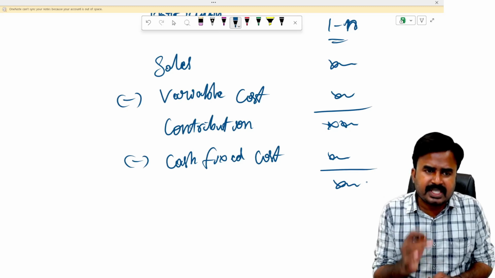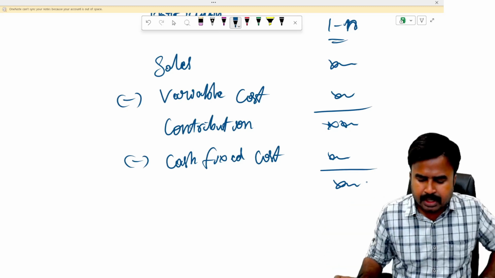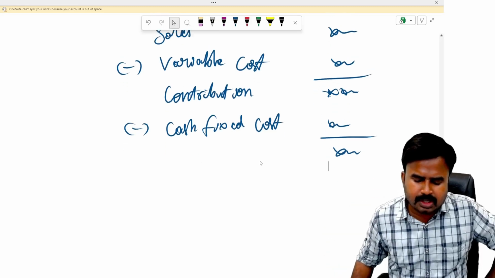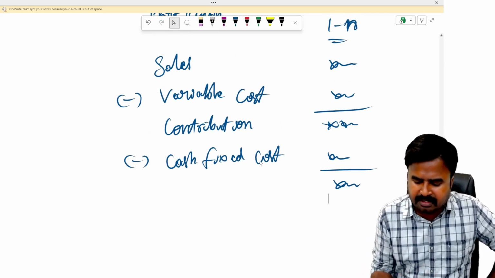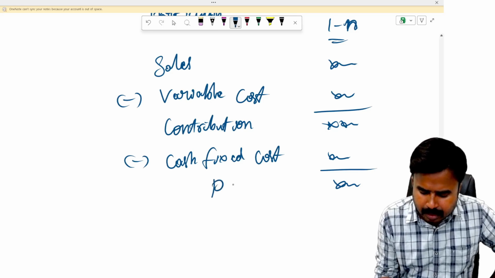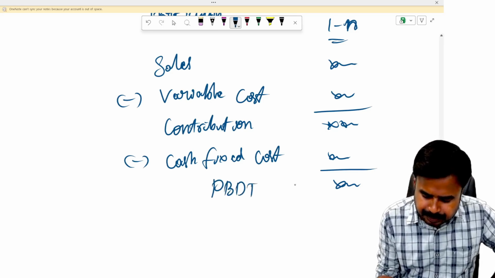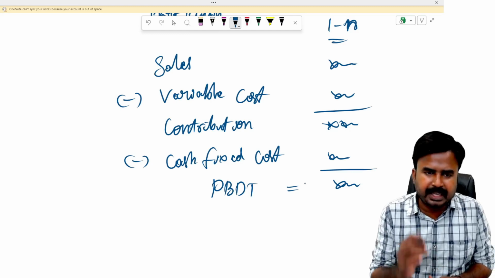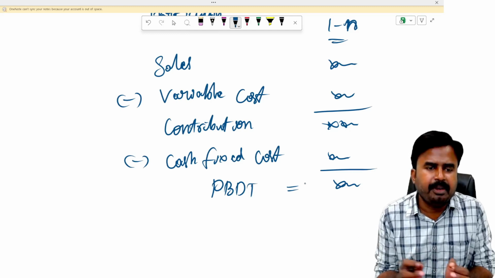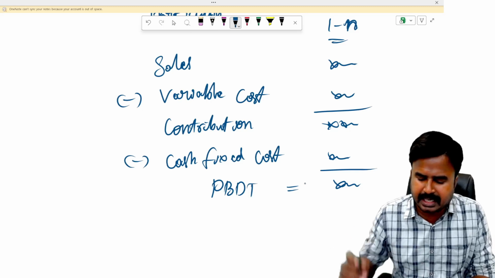So I'm just taking cash fixed cost only. Sales minus variable cost is contribution, minus cash fixed cost, then I'll get PBDT. This is simply known as profit before deducting depreciation and tax. In simple words, it is profit before depreciation and tax.